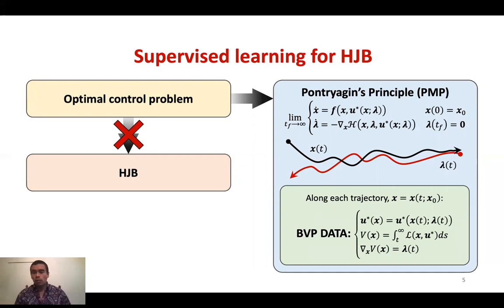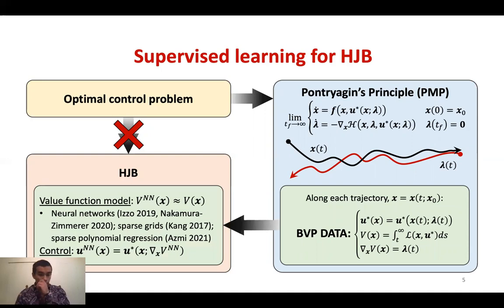So if we solve a lot of boundary value problems for different initial conditions, this gives us a data set from which we can try to learn a model of the value function. There's been some work on doing this, for example, with neural networks, sparse grids, or polynomial regression. And these have shown some success in the past. The nice thing about this is once we have our value function model, we can then implement our feedback control based on its gradient. And this is the route that we'll take today.